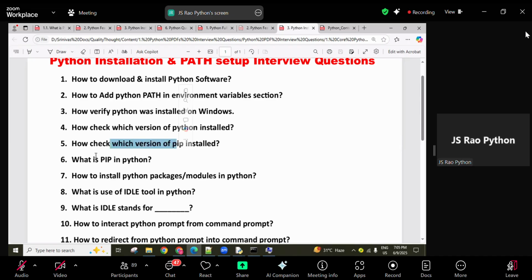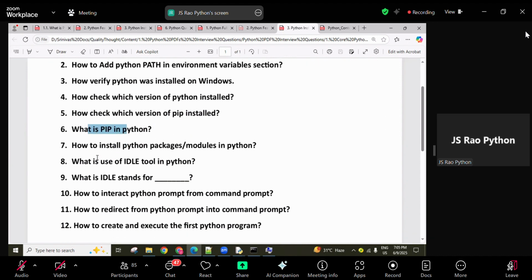We also check the pip version. What is the use of pip? PIP stands for Python Installer Package, which is used for downloading and installing third-party Python packages or modules. Okay, from the internet we can download them, and it is available in the Python Scripts folder or in site-packages. This automatically comes along with the Python software. This is also available in the material. And how do we install Python packages?